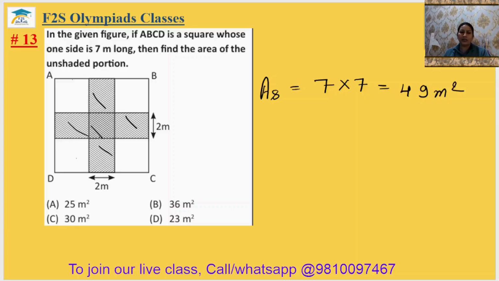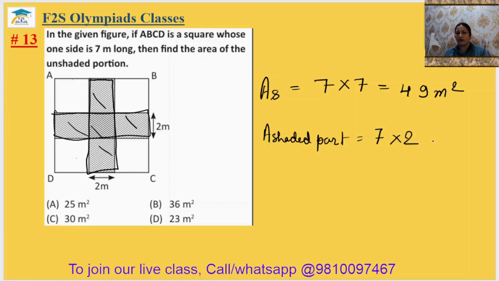Now the area of the shaded part. You can see it as rectangles. Two rectangles are formed, in this way and in this way, whose length and breadth are given. So the area is 7 multiplied by 2 plus 7 multiplied by 2. But when we are calculating the area, you can notice this area has come 2 times.